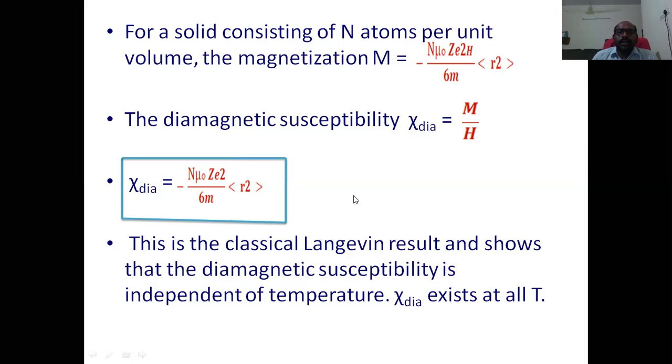The classical Langevin theory of diamagnetism. According to this, finally we derived this equation, and from it the diamagnetic susceptibility is negative and a very small value, on the order of 10 power minus 6. In the case of the helium atom, that is a diamagnetic material, it exhibits diamagnetic nature and its diamagnetic susceptibility value is minus 1.9 into 10 power minus 6. And the diamagnetic nature exists at all temperatures.